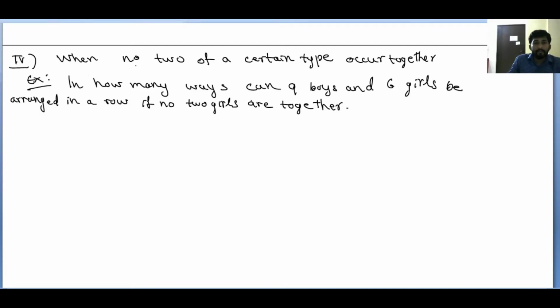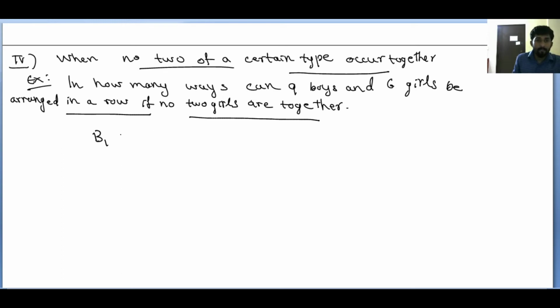Our next type is when no two of a certain type occur together. See the example. In how many ways can 9 boys and 6 girls be arranged in a row if no two girls occur together? For example, see, I am taking B1, B2, B3 boys, G1, G2, G3 girls. No two girls occur together.